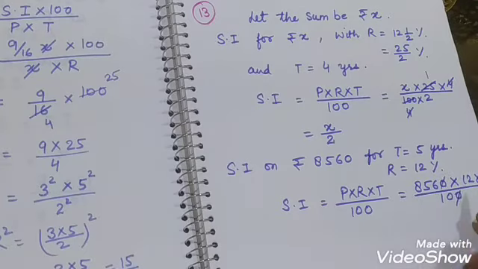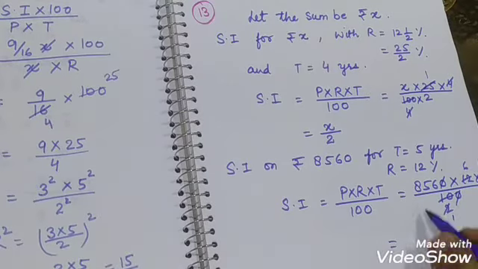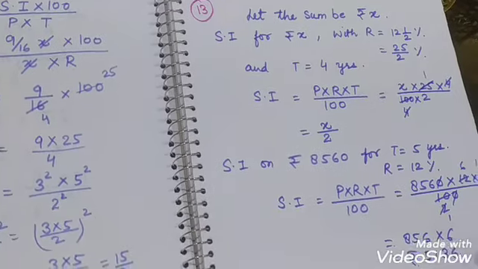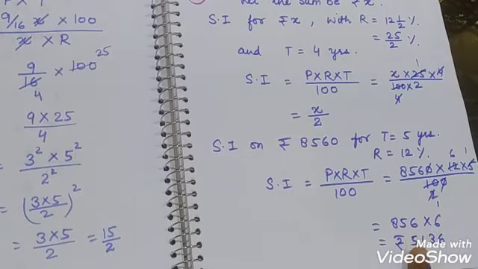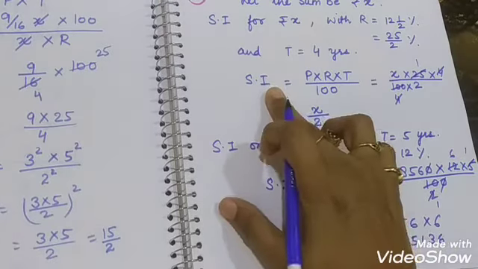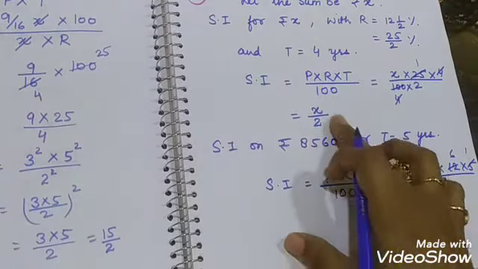So 0 goes with 0, and 5 ones are 5, 5 twos are 10, 2 ones are 2 and 2 6s are. Now when we multiply 856 into 6, we get rupees 5136. So simple interest for this sum is this, and simple interest for this sum X is this.